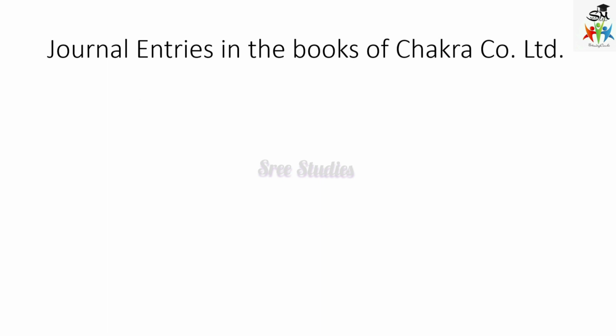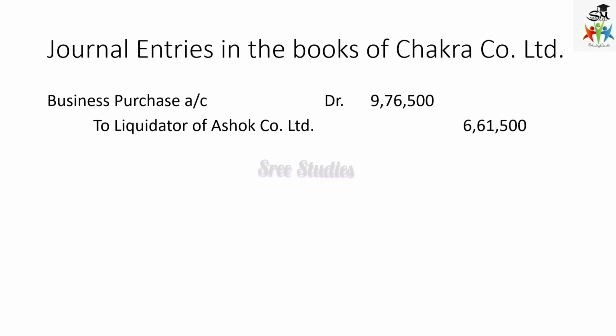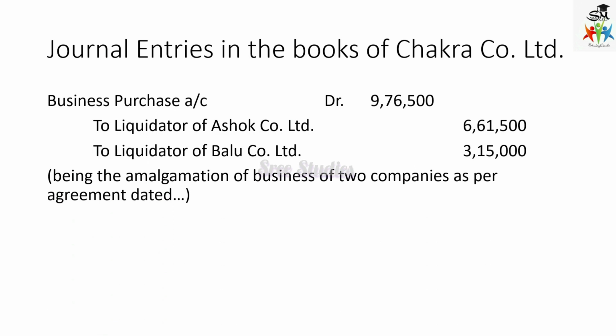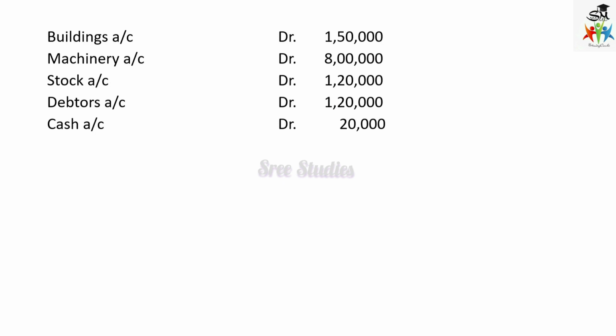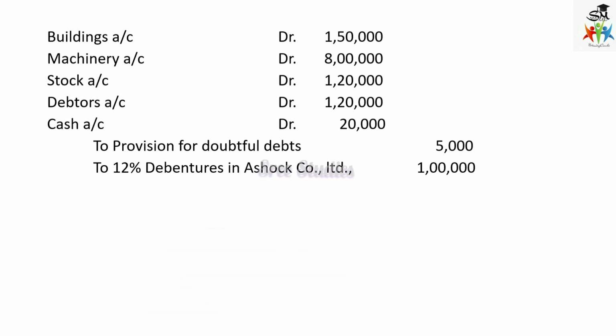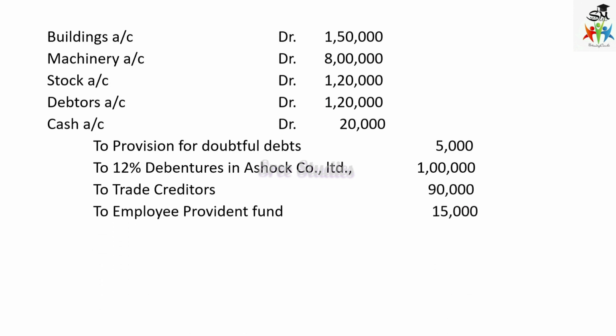This is the opening journal entries in the books of Chakra Company Limited. So purchase consideration, liquidator of Ashok Company Limited, liquidator of Balu Company Limited, being amalgamation of two companies due. And buildings, machinery, stock, debtors, cash, everything added for both the companies. To provision for doubtful debts, to 12% debentures in Ashok Company Limited, to trade creditors, to employee provident fund, to profit and loss account. All this, both the companies' assets and liabilities are added and given here.